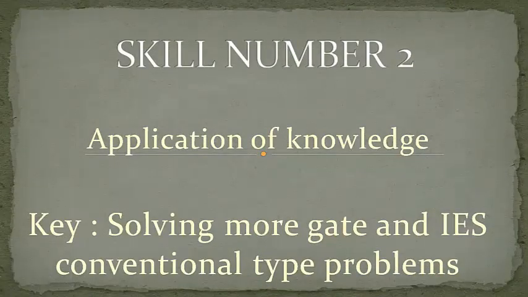Skill 2 that we should have is application of knowledge. It's a basic skill that we have to develop to implement what we have studied and understood. This skill is tested in exams by including applications of various devices which we have studied from various subjects in a single question. Generally, linked answer type and common data type questions are focused to test our application skills. Solving more conventional problems from IES and GATE will help us to improve our application skill.